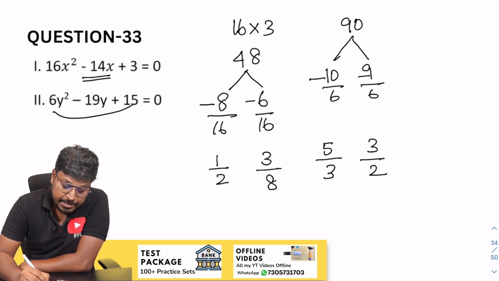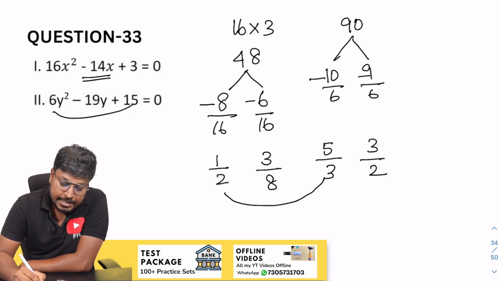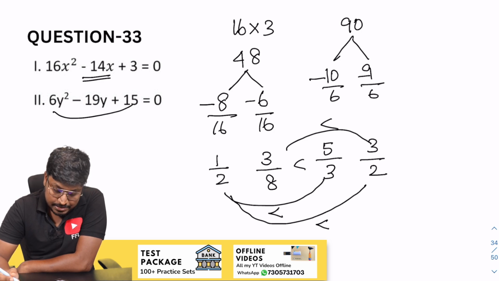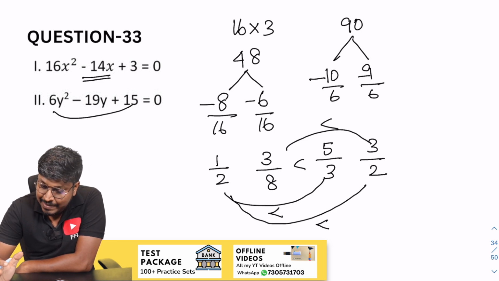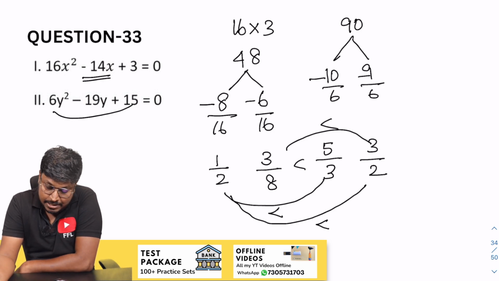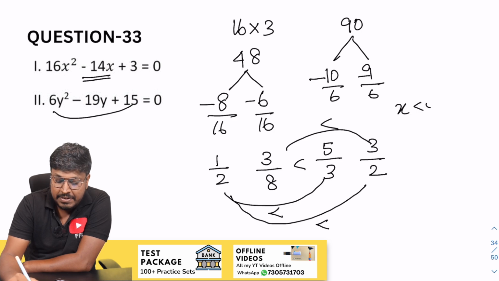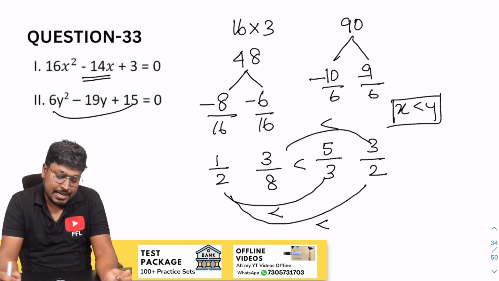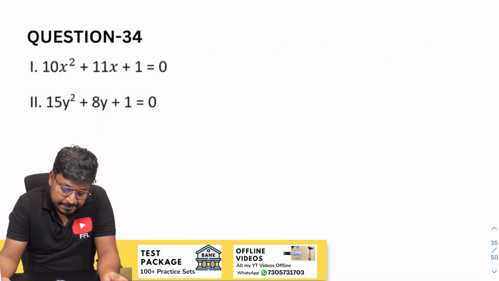Okay, so now let me compare. 1 by 2, 3 by 8. So this will be 3 10. So 3 and 10, y is greater than. So 1 by 2. So 2 6, y is greater than. So 3 by 9 40, y is greater than. So 6 24, y is greater than. So while comparing all the x values with the y values, it seems like y is greater than. So let me check. 1 by 3, 3 by 8. Yes, the answer will be x less than y. The answer will be y greater than x or x less than y, which is the answer for question number 33.